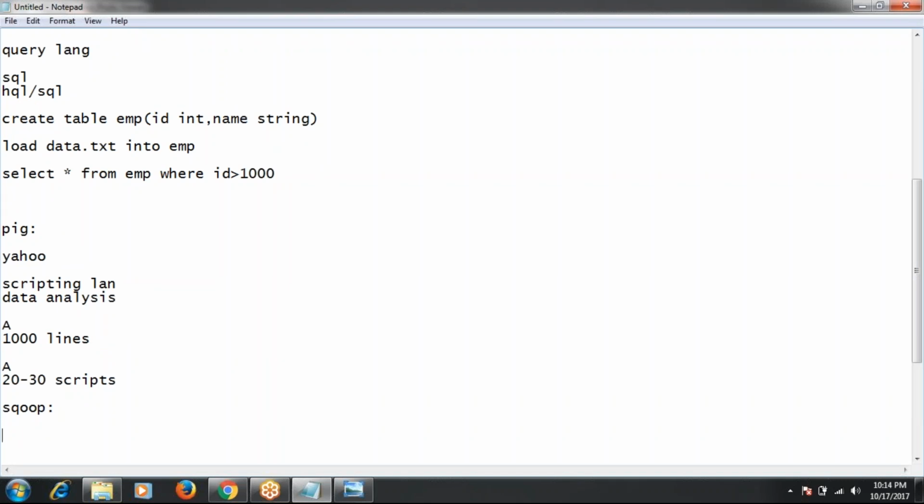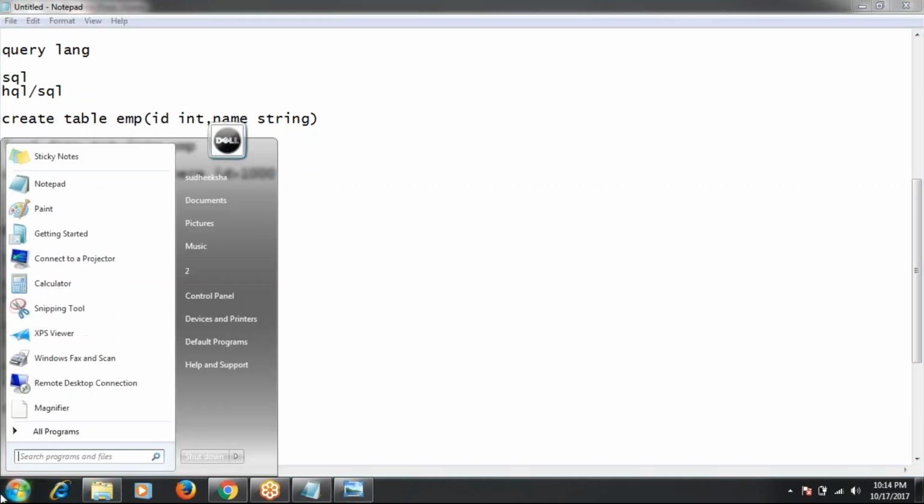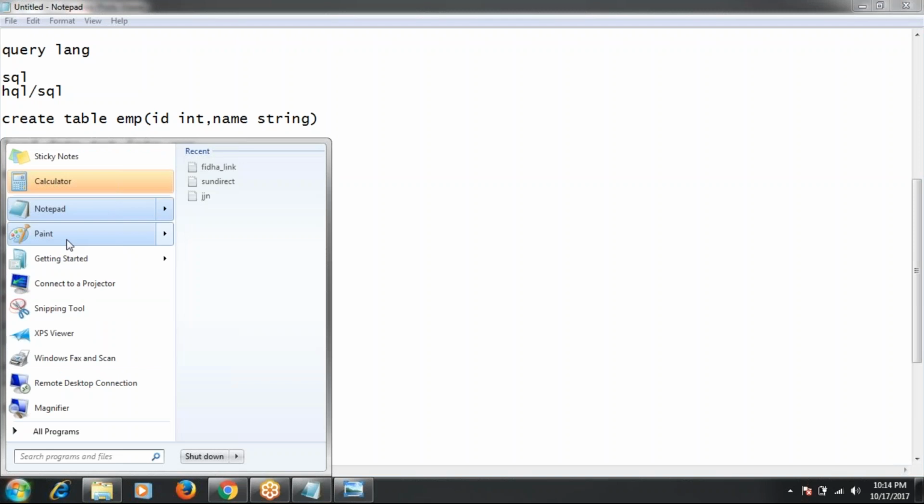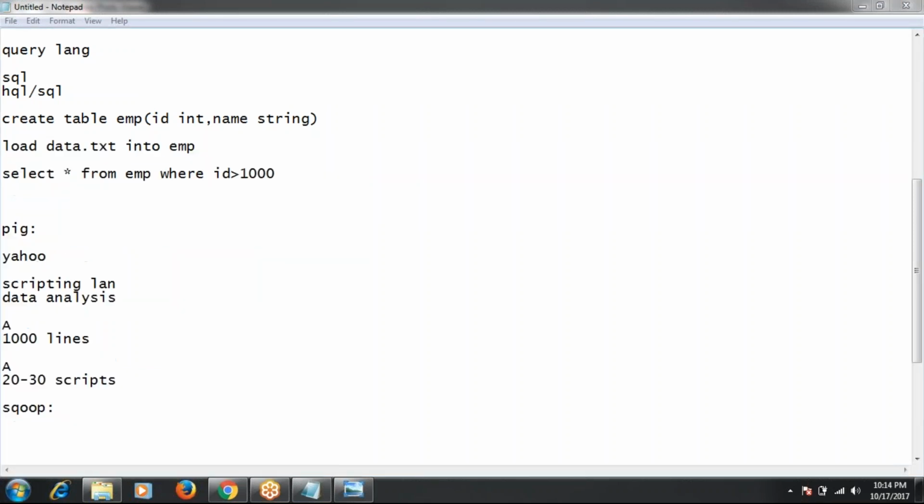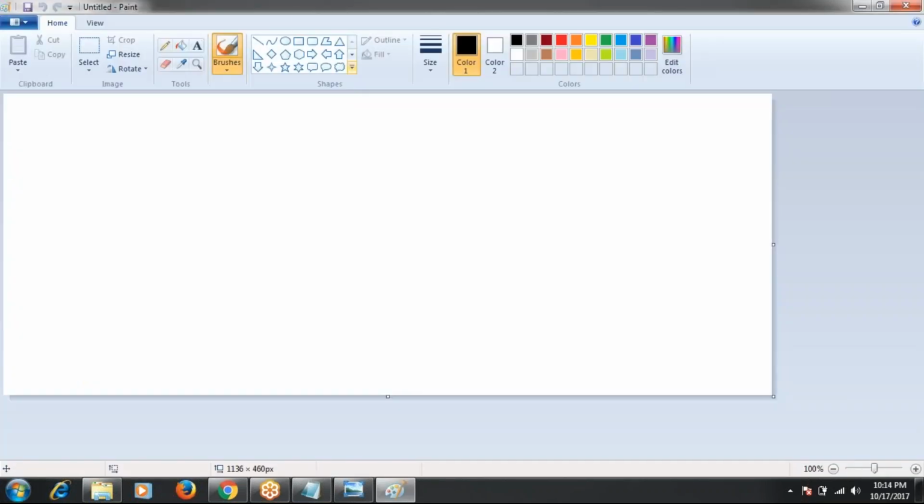Sqoop is used to import data from an RDBMS to HDFS. Let's see here. This is my RDBMS.